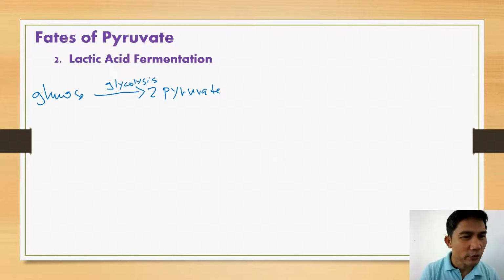Earlier, we have learned that the pyruvates are converted into two molecules of acetyl-CoA.